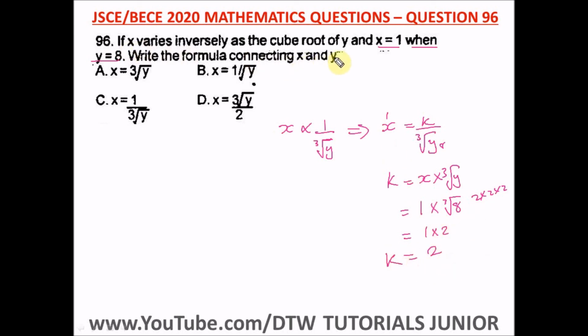So for the formula connecting x and y, we put in the value of k here. x is equal to 2 over the cube root of y. So this is the formula connecting x and y. You can see the answer is in here. There's a typo. Maybe this is supposed to be a 2, but they made it a 1. But I solved this to help you understand how you solve variation problems. So our right answer for question 96 is this.